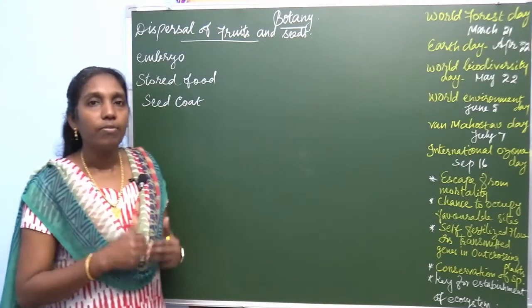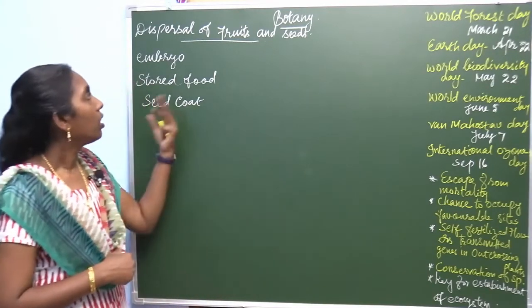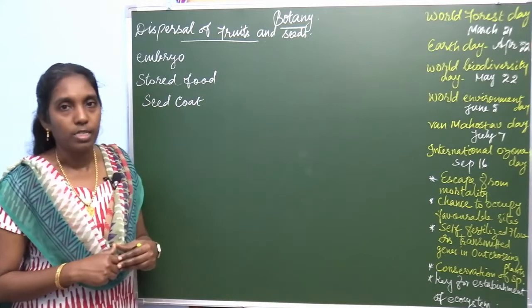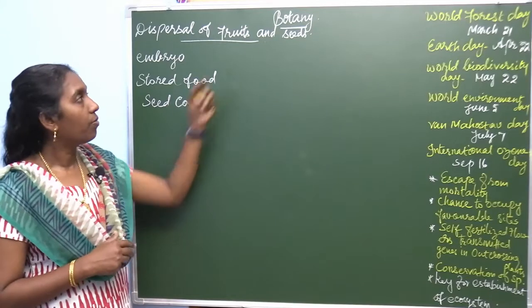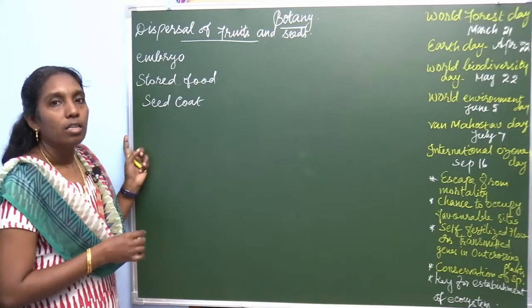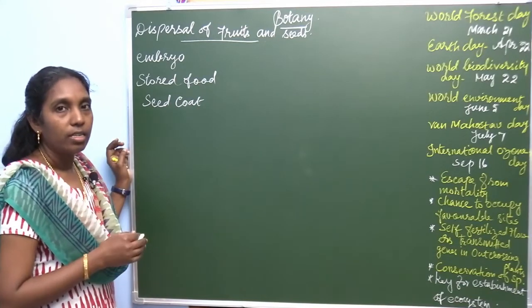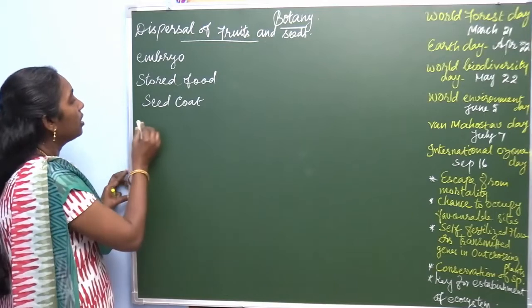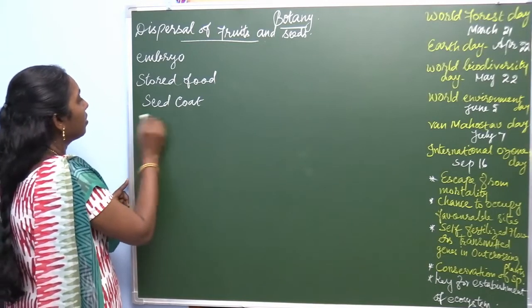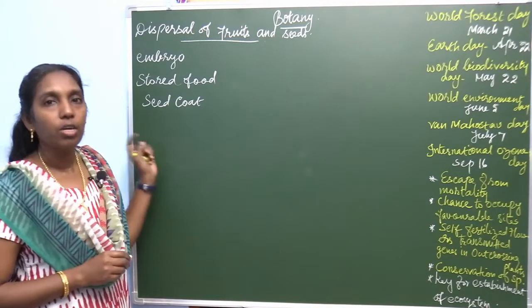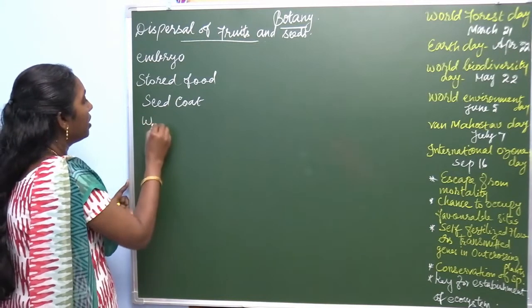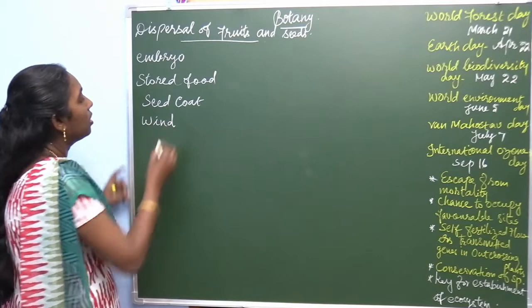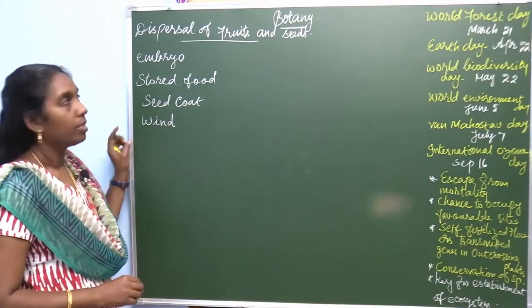So what are the different types of dispersal? Already you may have learned in the previous classes, the dispersal of fruits and seeds by wind.